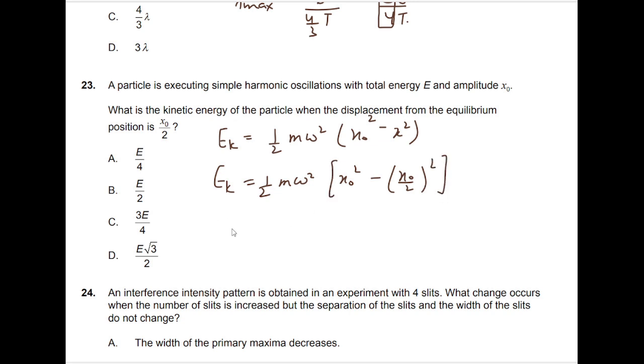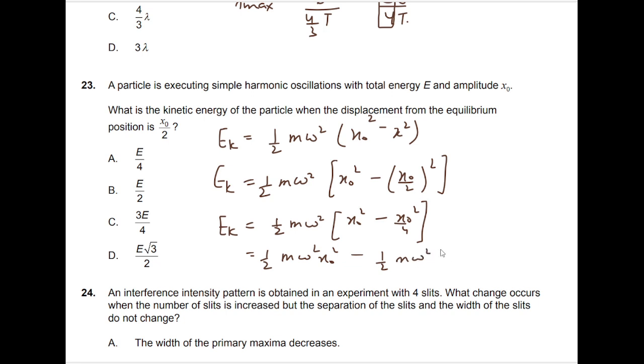Simplifying the equation, kinetic energy becomes half m omega square, x naught square minus x naught square by 4. I'll further solve this equation by opening up the brackets. This becomes half m omega square x naught square minus half m omega square x naught square by 4.